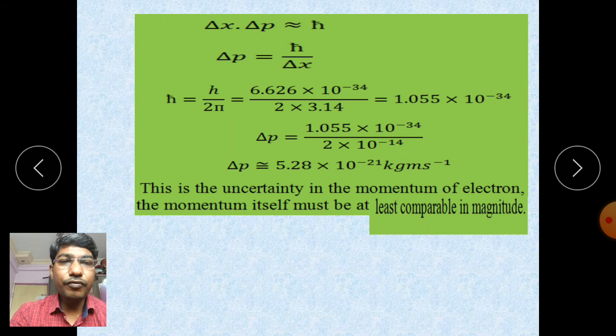Now what is the value of the momentum? For the uncertainty in momentum Δp, substitute the value of ħ and the uncertainty in the measurement of position, which is the diameter of the nucleus, 2 into 10 to the power minus 14. So Δp is nearly 5.28 into 10 to the power minus 21 kg meter per second. This is the uncertainty in the momentum of the electron, and the momentum itself must be at least comparable in magnitude. This is the least value.